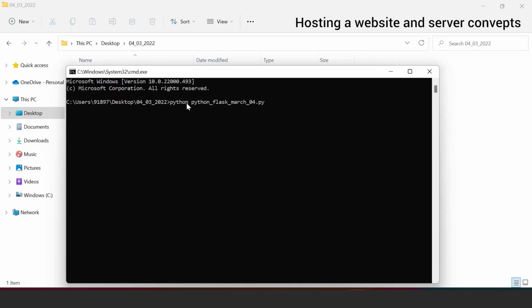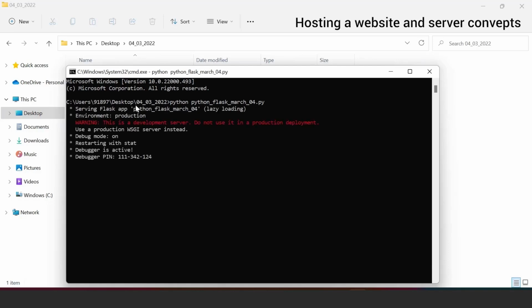For some systems, this python prefix is not needed. You can directly run your Python file. For some cases, you may have to enter the software language, space, followed by the application name. When you run, look at that, it started your application.